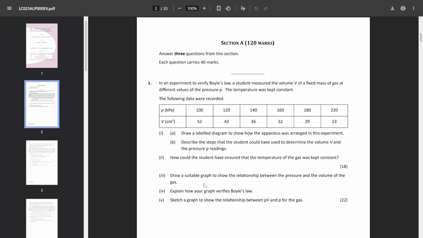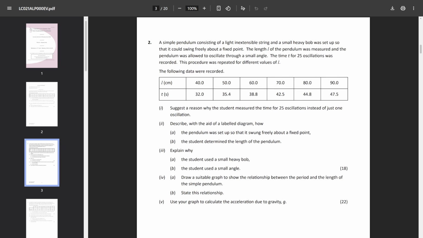It was a pretty straightforward question, though I'm pretty sure this is just meant to say V and not PV. Those who obviously sat the paper, if you can let me know of the erratum notices that were sent out, because they're not posted on the SEC website. But I'm pretty sure that's meant to read V. Unless I'm entirely mistaken. But a pretty standard question nonetheless. You just had to convert kilopascals and cubic centimeters into the correct units, but otherwise grand enough.